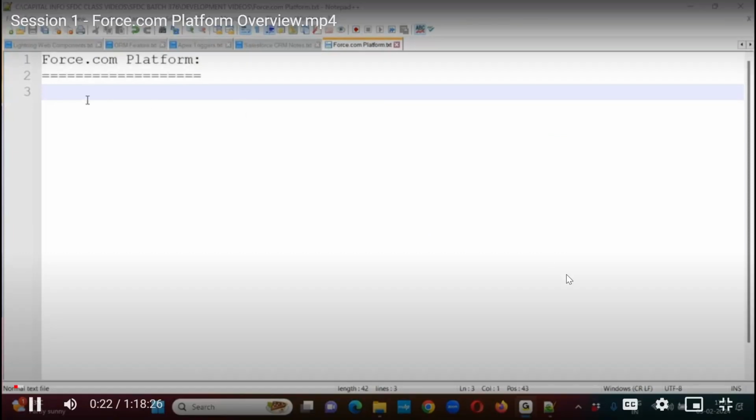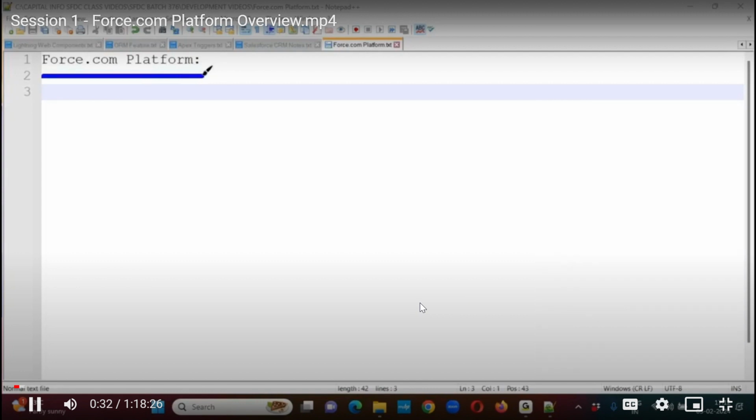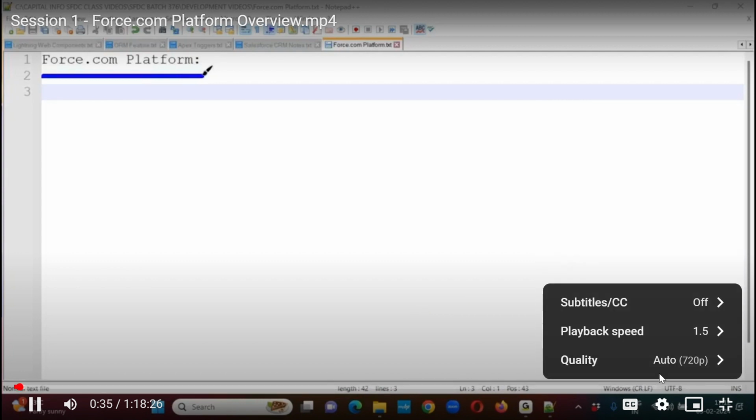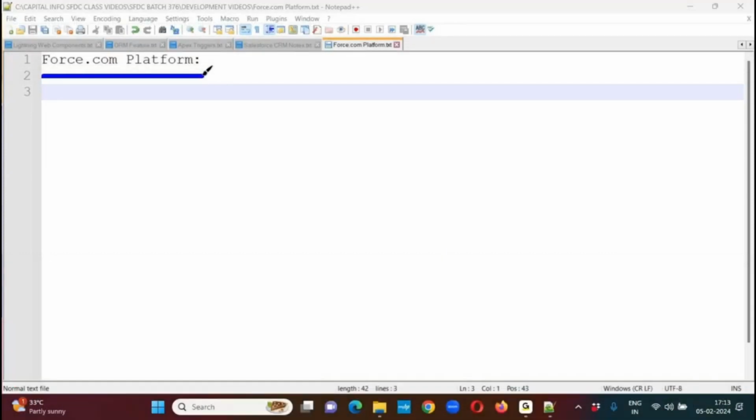In today's session, we are going to discuss the on-platform platform. We have to understand what exactly the on-platform platform is, what we can do with its help, and why we should go for it even though we have a collection of configuration features in Salesforce which can be used to automate business processes, and especially what kind of scenarios will force you to go for it.